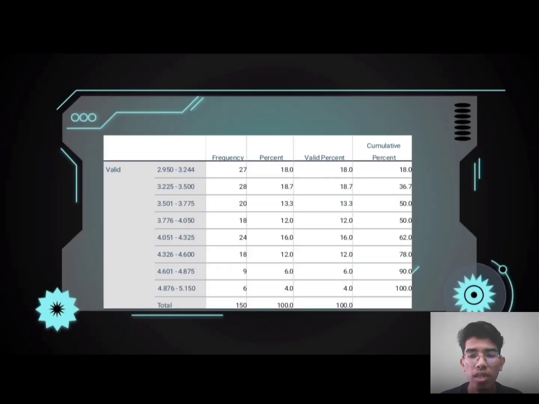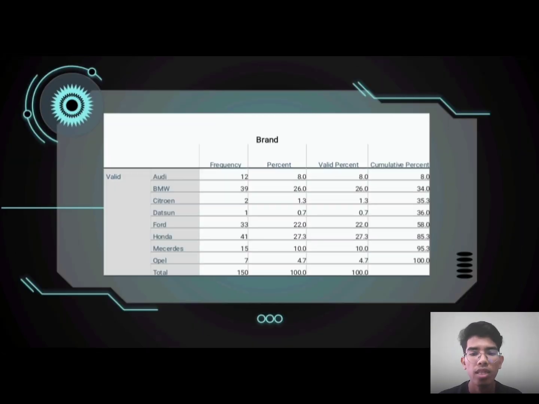The third table shows data from the weight group. The highest percentage of data is 3.225 to 3.500, which is 80.7%. While based on the data obtained, the lowest percentage is 4.876 to 5.150, which is 4.0%. The last table shows data from the brand group. The highest percentage of data is Honda, which is 27.3%. While based on the data obtained, the lowest percentage is Datsun, which is 0.7%.